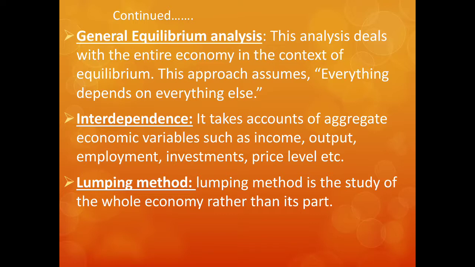Or else if we just say that there is only aggregate demand and aggregate supply but there is no overall output, is it possible? It is not possible. So everything depends on everything. In an economy of a country, all variables play important role, and everything is linked with everything.